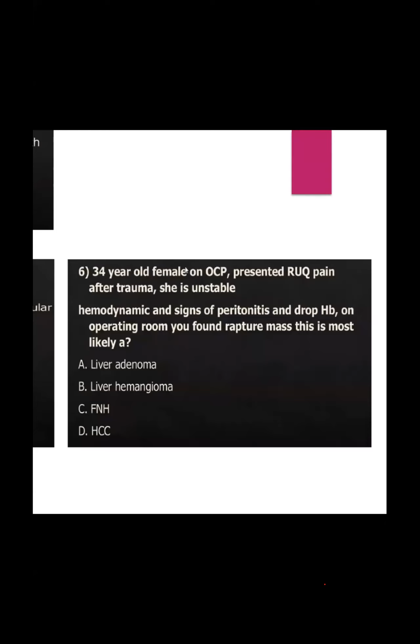A ruptured mass in an OCP taker is commonly due to adenoma. This is the point. Hemangioma risk factor is excluded by OCP intake. So the answer is liver adenoma.